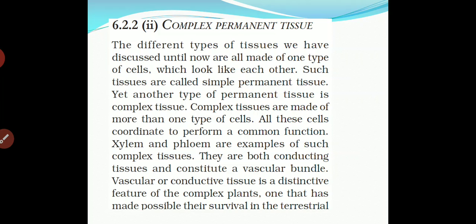That group of cells we say is a tissue, and this tissue is a complex tissue. In short, the difference is that in simple permanent tissue there will be the same type of cell. A tissue which has the same type of cell is known as simple permanent, while a tissue which has more than one type of cell, all with different characteristics, is known as complex tissue.